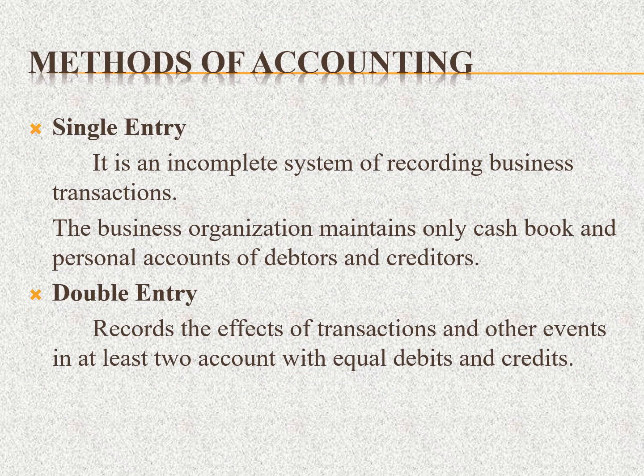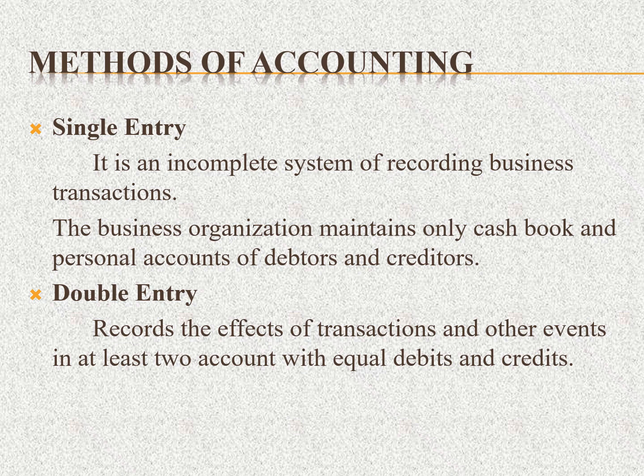And here, the methods of accounting. The methods of accounting are mainly divided into two. The first one is the single entry system, and the second one is the double entry system. And we can follow the double entry system. Most people fail in the single entry system because it is an incomplete system of recording business transactions. Sometimes it only involves the cash book. Otherwise, you can identify personal accounts, or debtors and creditors.